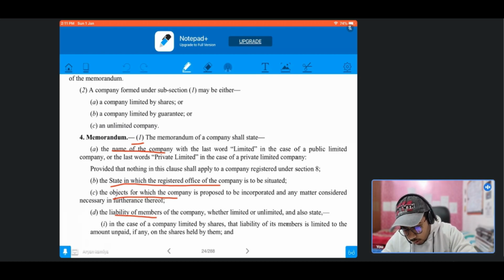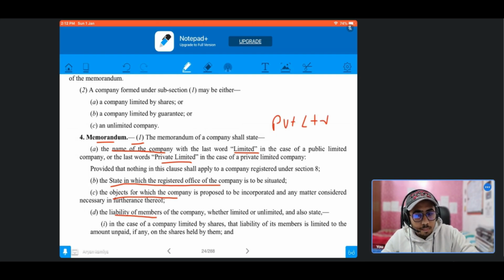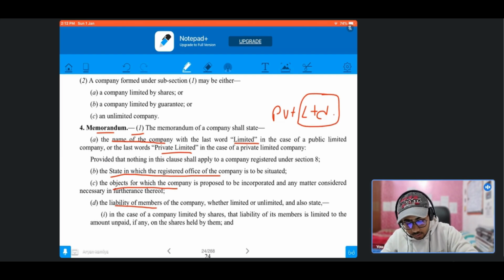In the memorandum of the company, we have to write down the name of the company with the last word limited in the case of a public limited company, or the last words private limited in the case of a private limited company. If our proposed company is a private company, then we will use the words private limited, whereas if our proposed company is a public company, then only we will use the word limited, provided that nothing in this clause shall apply to a company registered under Section 8.